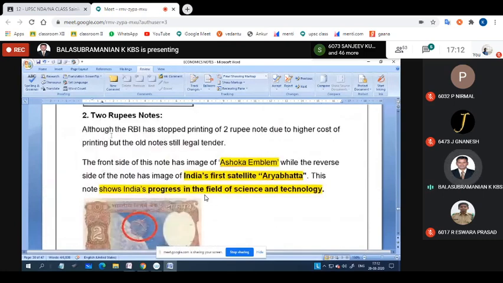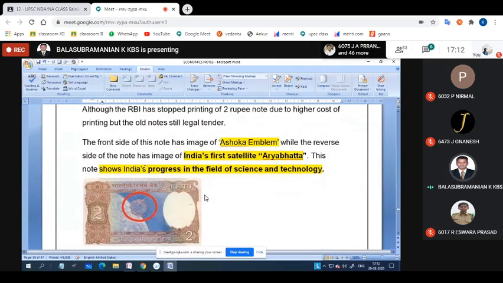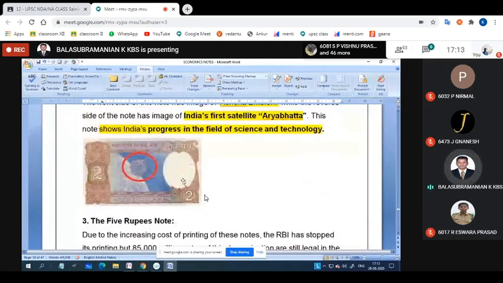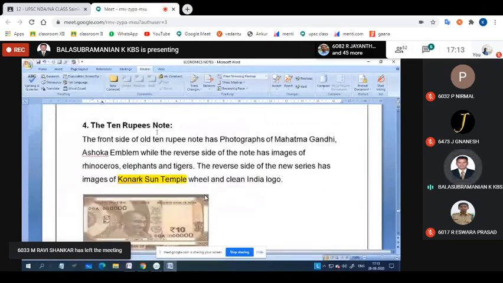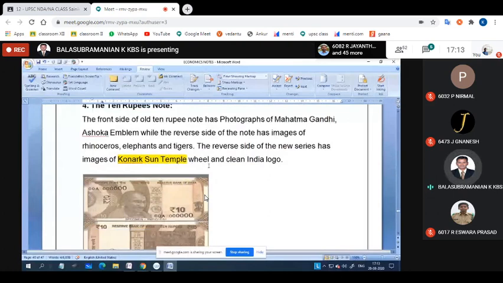And on the 2 rupees note, the Asoka Emblem in front, and the Indian first satellite Aryabhatta on the back. It shows the Indian progress in the field of science and technology. The 5 rupees note, the new note, I will tell. Before that, the 10 rupees note: Konark Sun Temple, they may ask, wheel and Clean India logo. The photograph of Mahatma Gandhi and Asoka Emblem, with the reverse side old note showing rhinoceros, elephant, and tigers. The reverse side of the new series shows Konark Sun Temple, wheel, and Clean India logo.